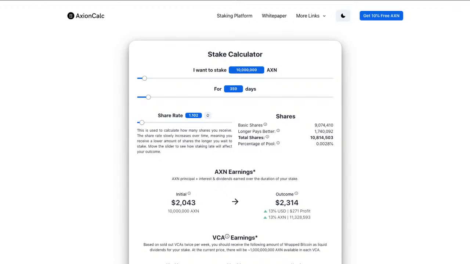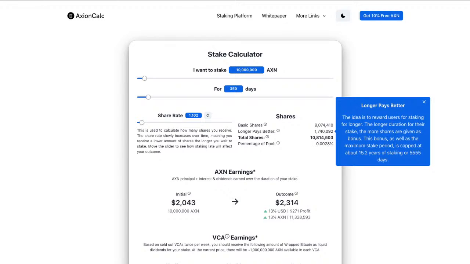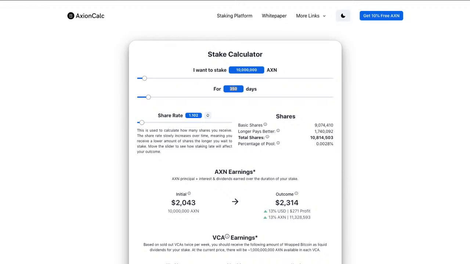Once again, obviously, if you stake longer pays better, you actually get 20% per year extra. So times 15 years, which is the maximum period you can stake, 15.2 years or 5,555 days. We can use the scaling to do that, and as you can see, as I move the scale, the days will increase, and as I move it up to 15 years, which is the maximum, we see that suddenly the longer pays better is dramatically bigger, because you're getting up to 300% more shares for that.